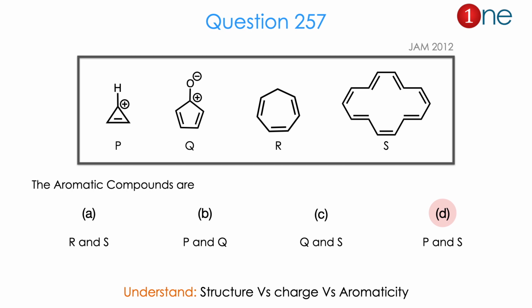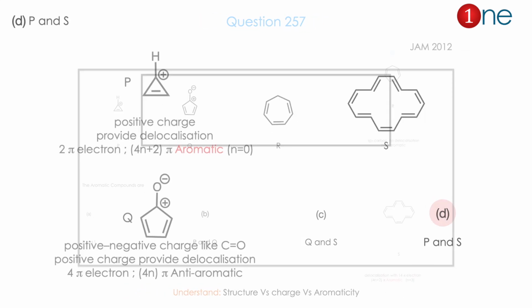Pick a structure. Here they are asking for the aromatic compounds among these. The choices suggest that only 2 will be aromatic, whether R and S, or P and Q, or Q and S, or P and S. So from the 4 structures and possible aromaticity, you might realize the question is really about the structure, the charge on it, and its aromaticity. The answer is D. Let us see how.